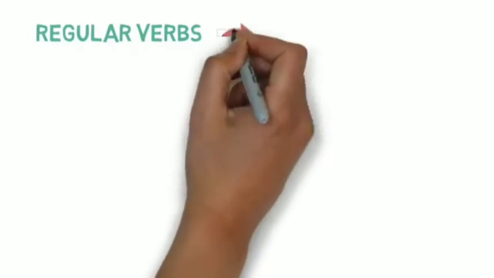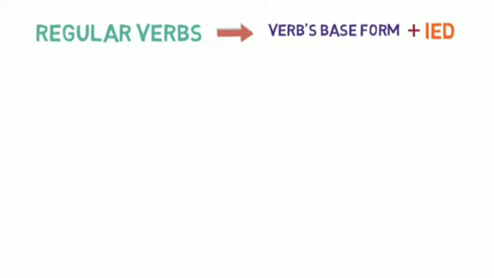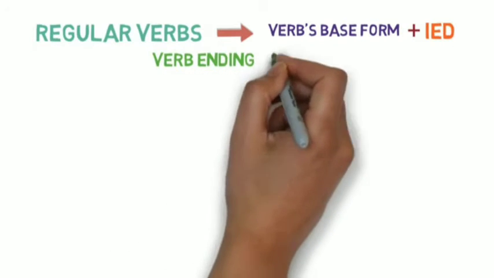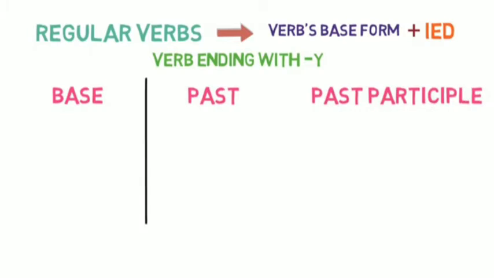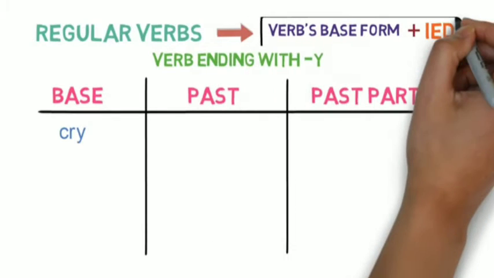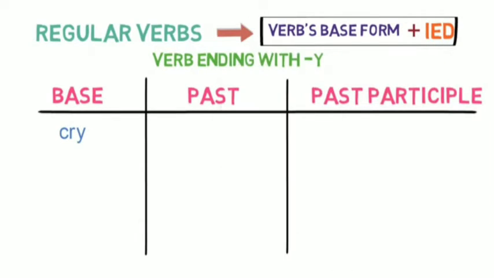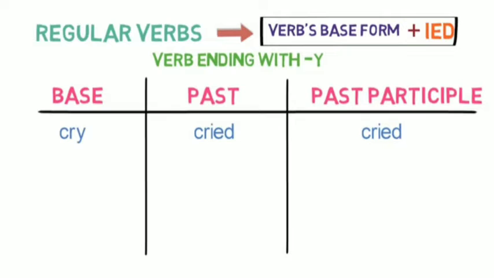Regular verbs formed by adding ied to the base form of the verb. If the verb ends in a consonant y, we replace it with ied. For example, cry. Here the verb ends with y, so we replace y with ied for getting the past and past participle forms. So cry becomes cried in past as well as past participle form.